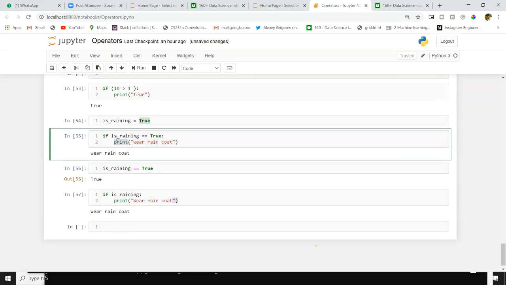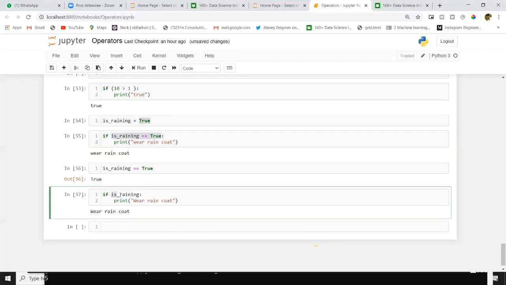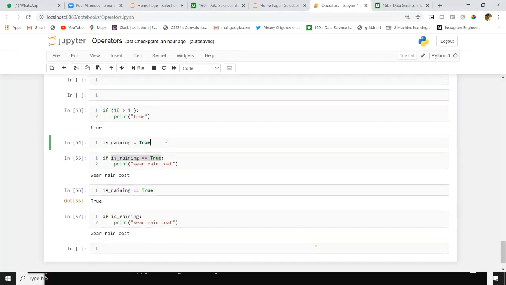When you are giving a condition here, when Python starts executing this code, behind the scenes is raining equal to true will be replaced by true. In the same way, here we have is raining, and inside is raining we have true, so that's why it's executing the print statement. Don't think we are not doing any comparison here. We are doing comparison. If is raining equal to false, it won't execute.